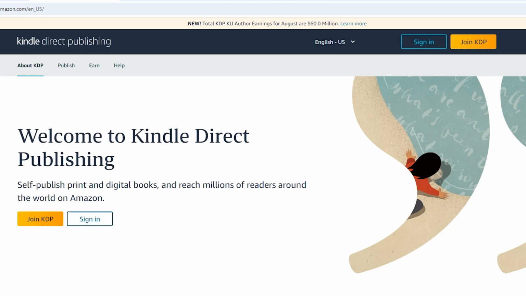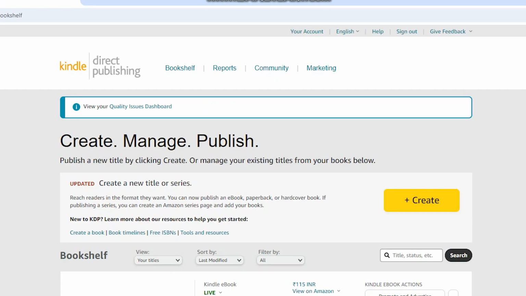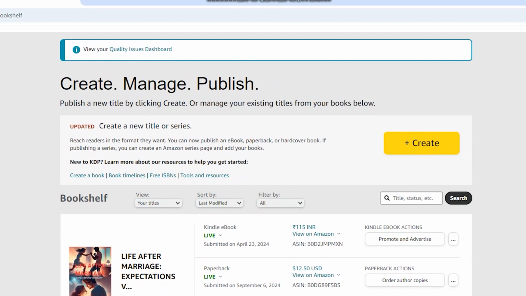If you have a login ID, you can get into that. Otherwise, you can create a new login and password and sign into the account. This is my own account that I have shown over here. In the bookshelf, you can see whatever books you have published. As of now, I have published only one book, Life After Marriage: Expectation versus Reality, which is shown over there.